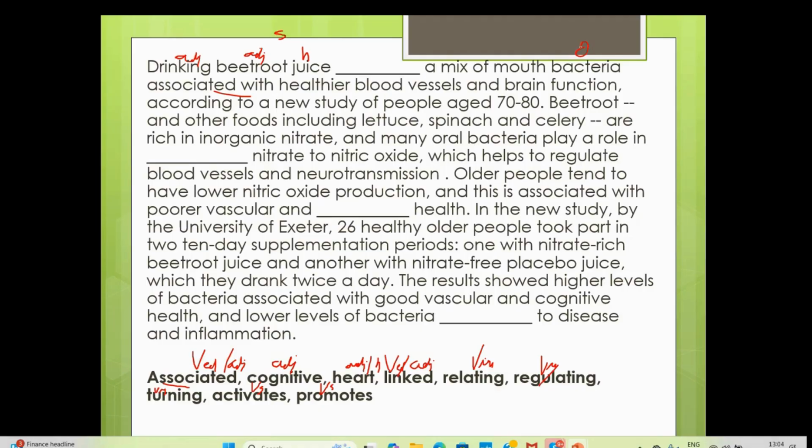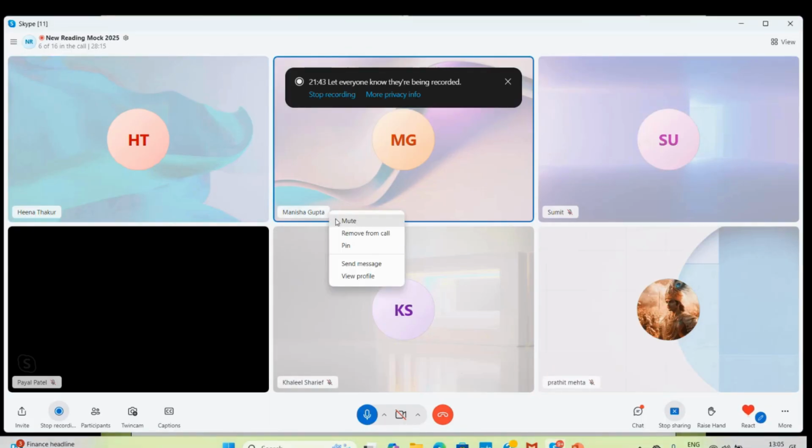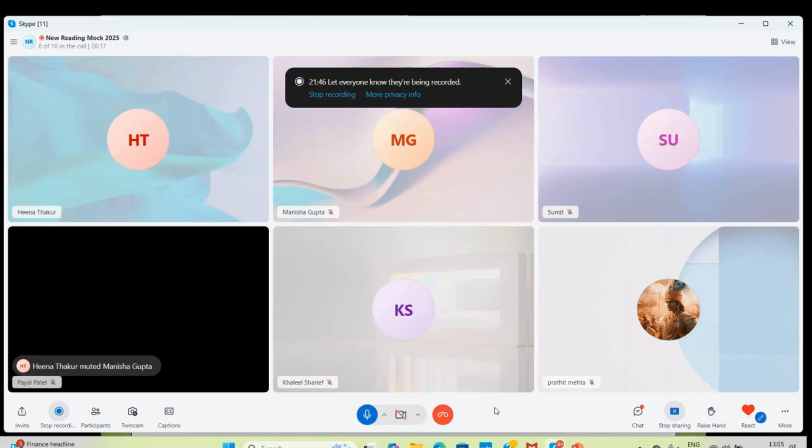If someone is saying something, or I don't know, I'm hearing some noise. Just maybe just mute from your end, guys. Ma'am, is it from my end? I'm not able to mute actually. No, I don't know. I just hear some noises. No issue, it's fine. Just all of you mute from your end. That's it. We'll be fine then. Actually, ma'am, the problem is I'm not able to mute from my end. Maybe if you can try to mute me. Okay, I'll do that. I just removed my headset. So no issues. Yeah, I have muted you.